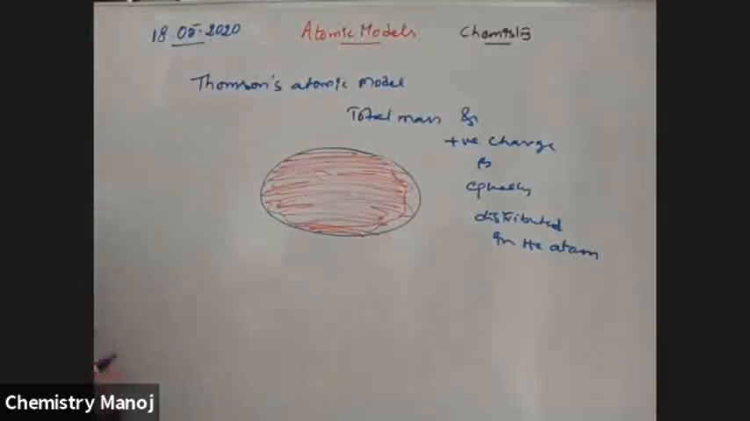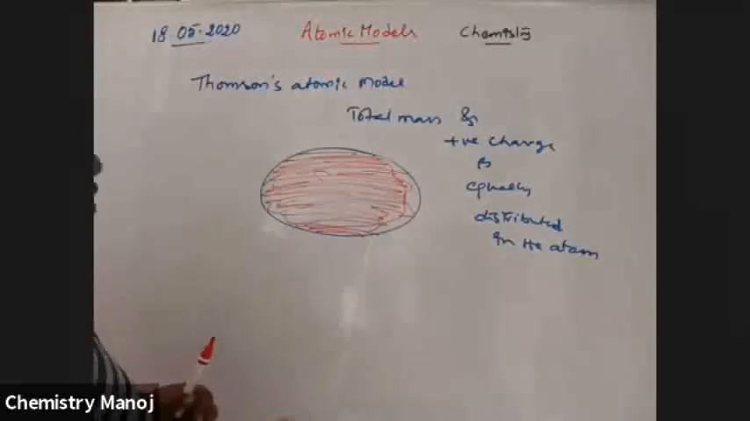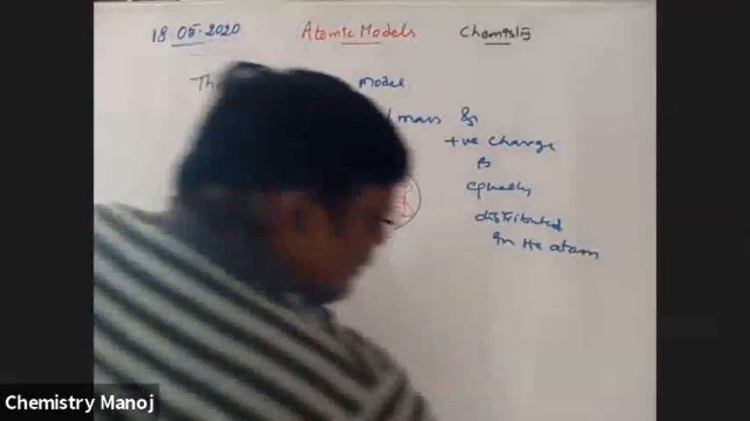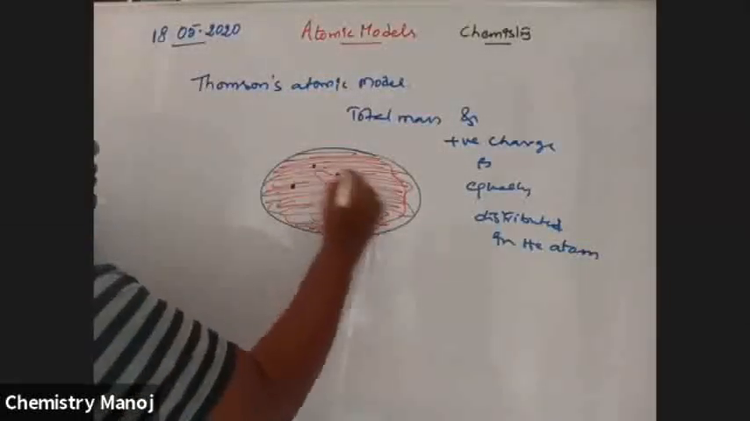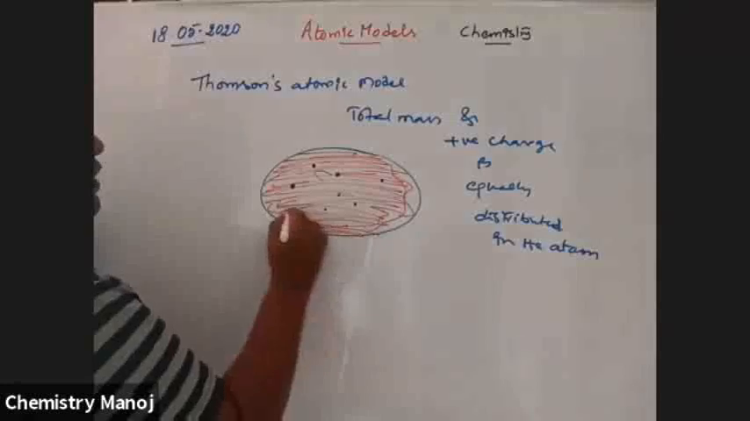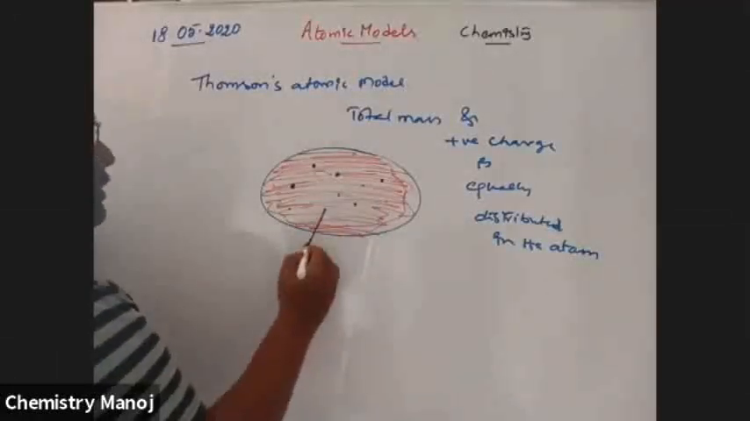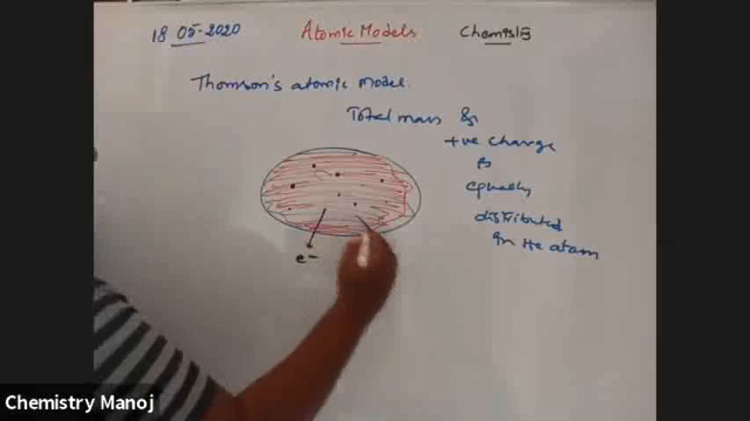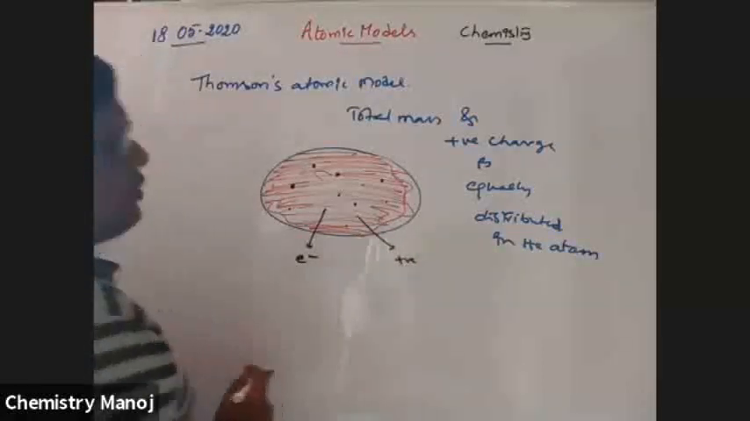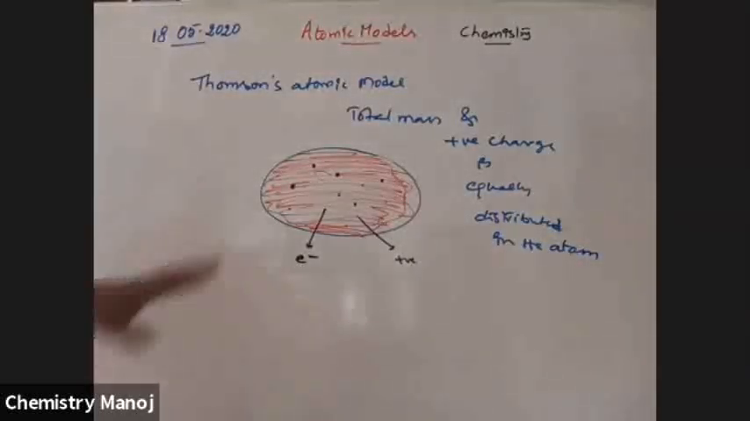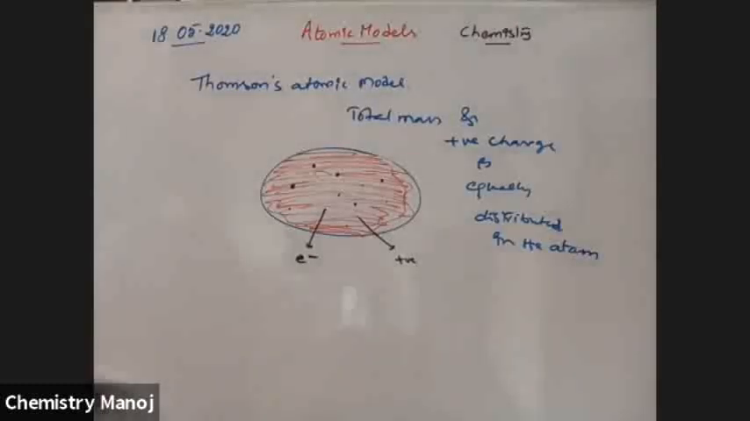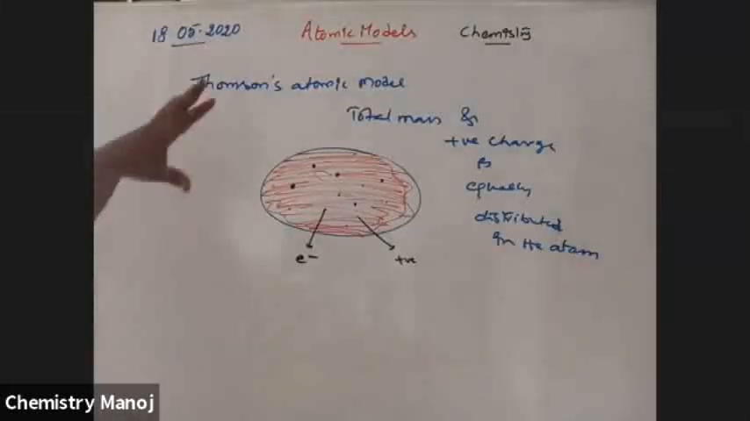Okay. So there, electrons are fixed at a particular position, like seeds fixed in a watermelon. They are embedded, fixed. These seeds are nothing but electrons. This reddishness is nothing but positive charge. So the total mass and positive charge are equally distributed in the atom, and electrons are embedded at particular positions. So this is the atomic model.